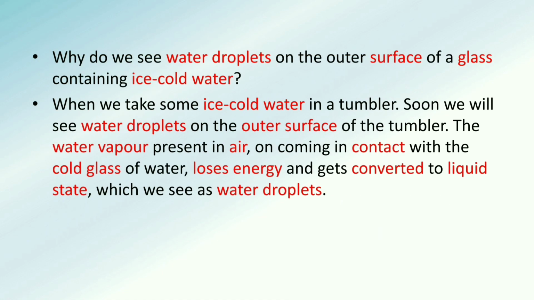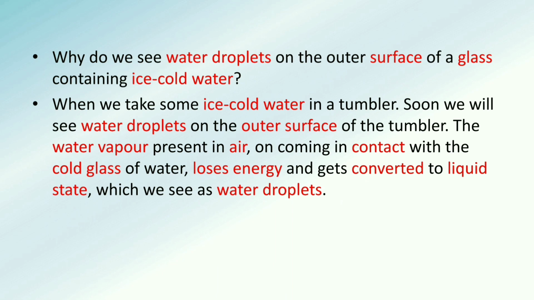Third example, third question. Why do we see water droplets on the outer surface of a glass containing ice cold water? We might have seen that when we are having a glass containing ice cold water, or sometimes ice also is kept for some time, you might have seen some droplets of water on the surface of the glass. What is the reason for this? Let us understand. When we take some ice cold water in a tumbler, soon we will see water droplets on the outer surface of the tumbler.